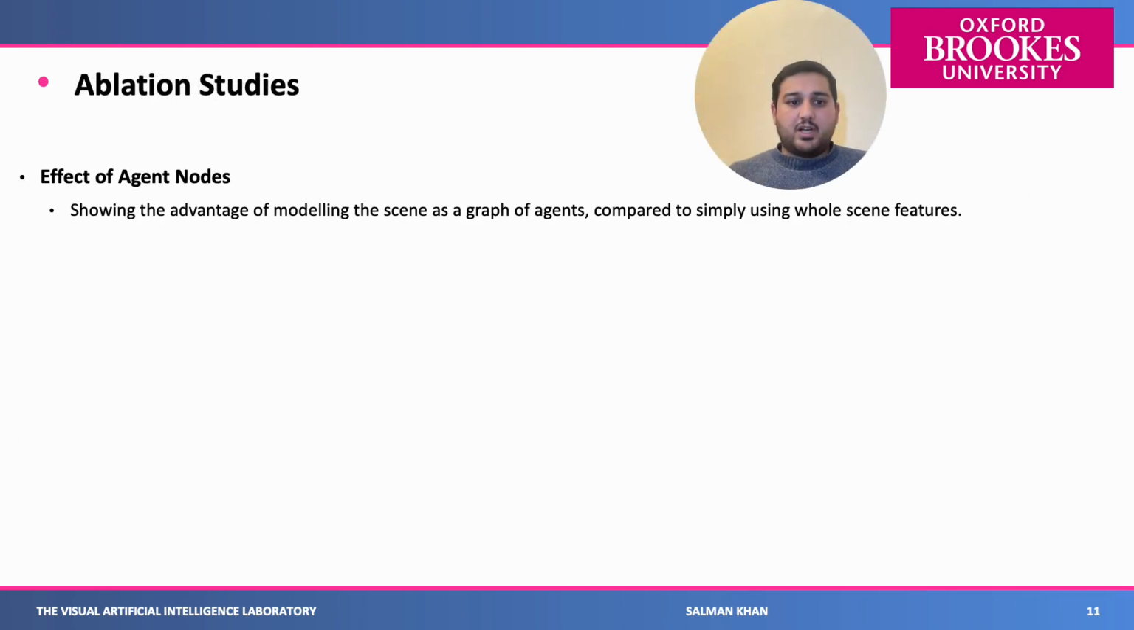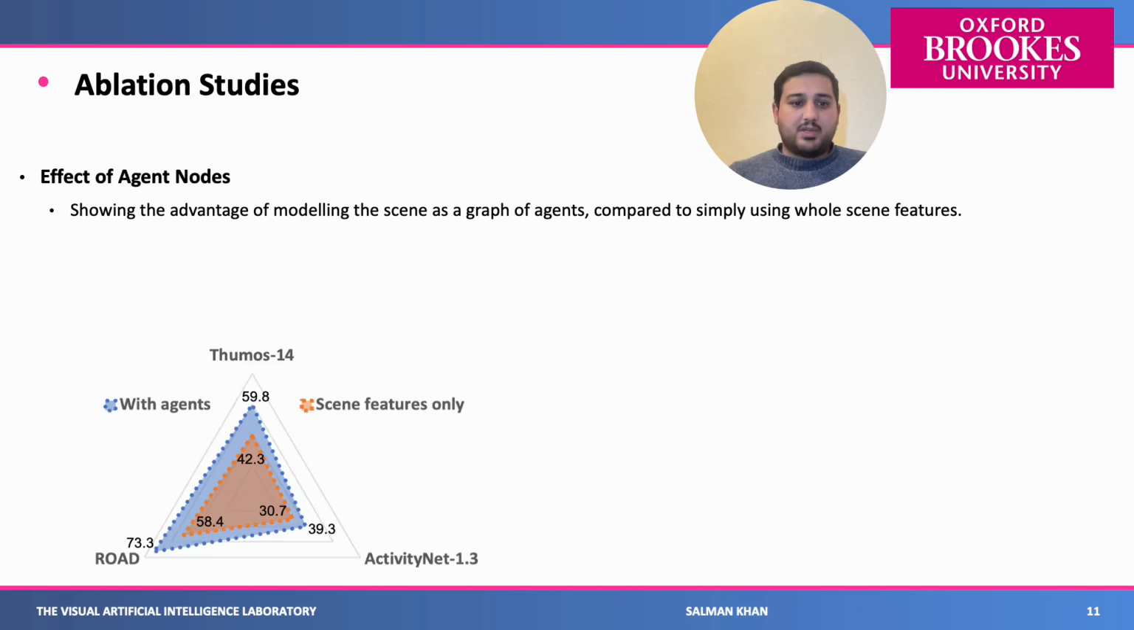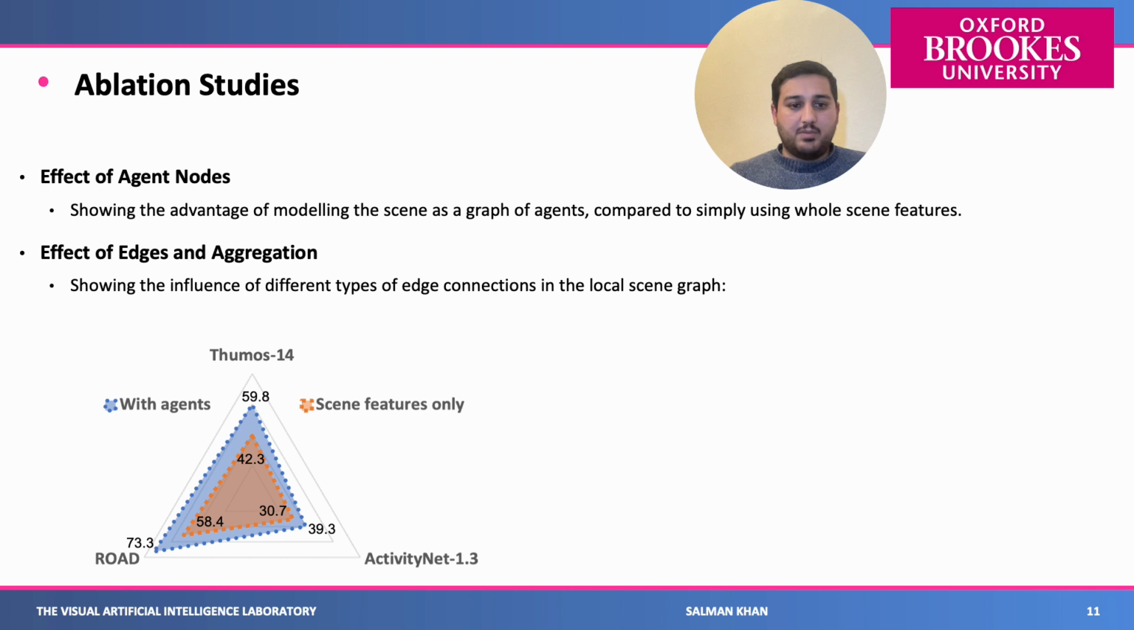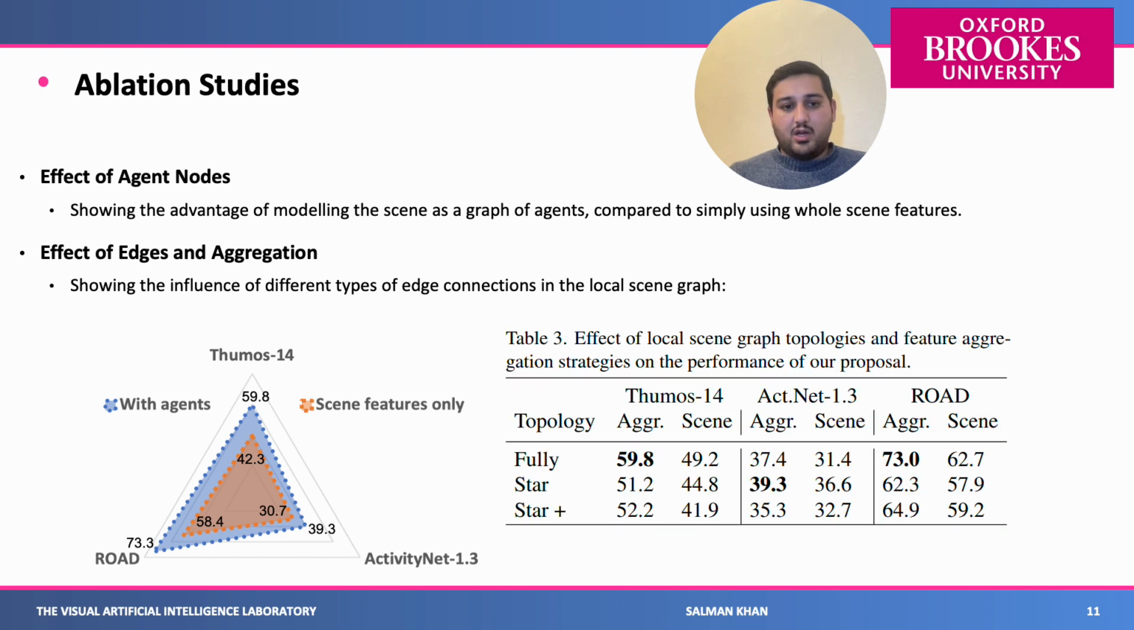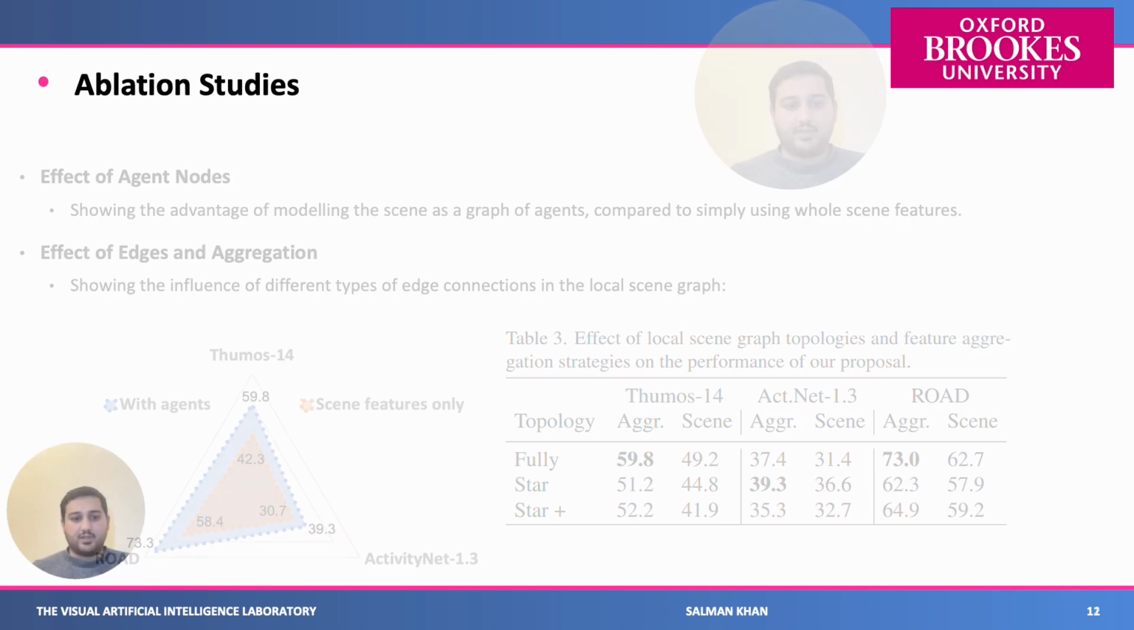We perform different types of ablation studies, for example, the effect of edge nodes, where we can see, for example, not detecting any agents and taking the scene features only and how it behaves. In addition, we also study the effect of edges and aggregation, for example, if we use only a fully connected graph or a star graph or a star plus, and by aggregation and scene, we are taking the feature, for example, only the scene features or the aggregated feature from the whole graph.